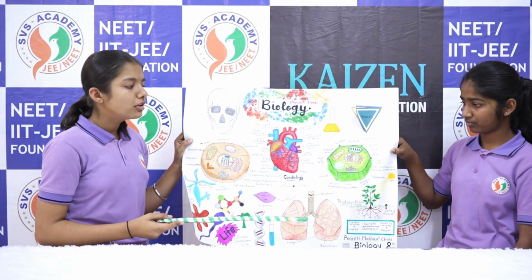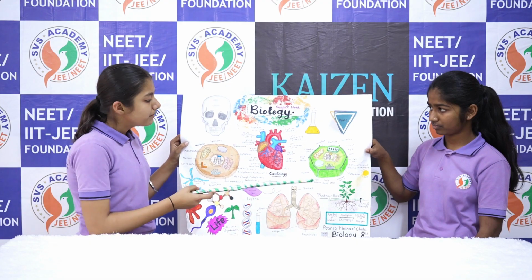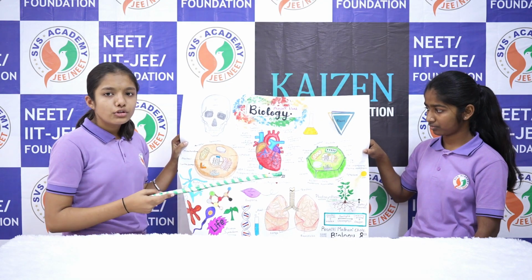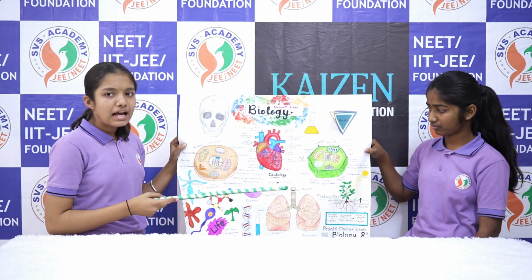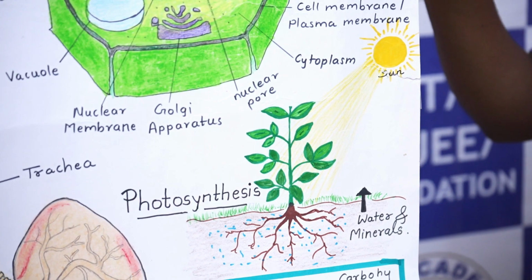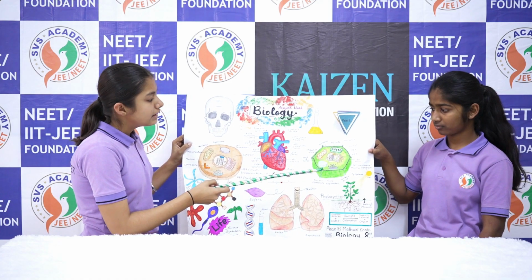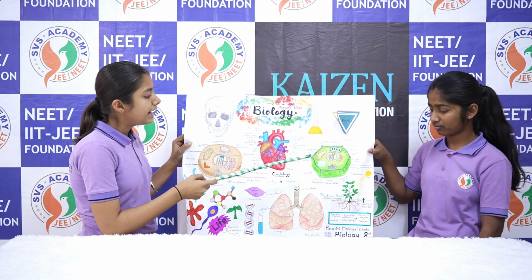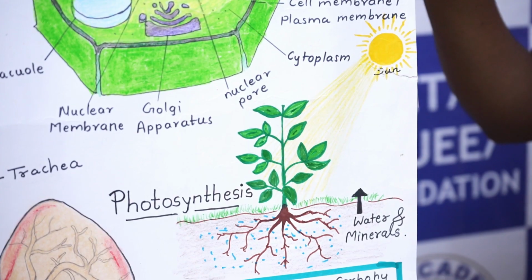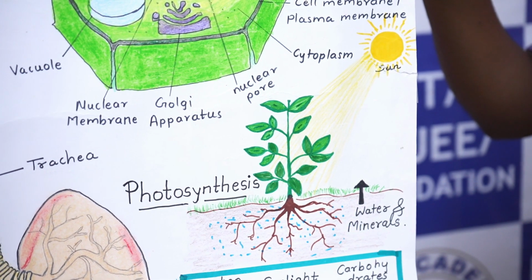Mitochondria is the powerhouse of the cell, which generates ATP for the cell. Vacuoles are storage sacs for waste material in the plant cell. Plastid gives green color to the plant and helps in photosynthesis. Inside the nucleus there is DNA and genes. The part of the nucleus where RNA is formed is called the nucleolus.